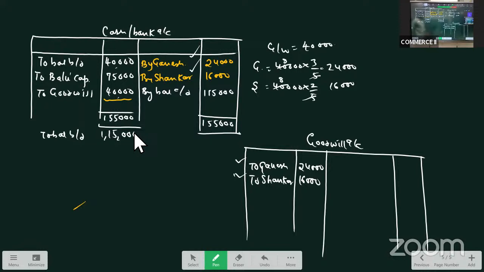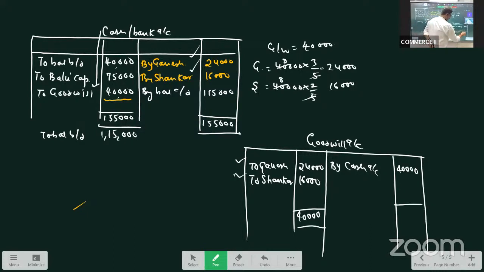Okay, then let us close the goodwill account. Goodwill account debit to old partners as always, and in cash account we have taken to goodwill. Okay, cash to goodwill. So in goodwill account we have to take the corresponding effect. By cash 40,000. Goodwill account is closed.